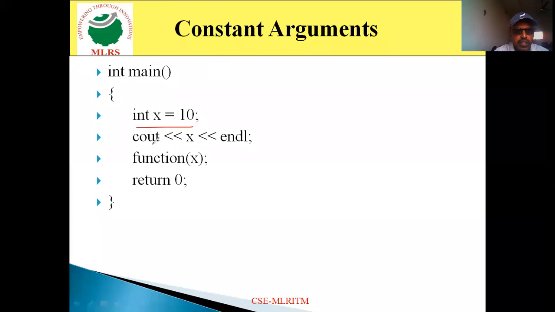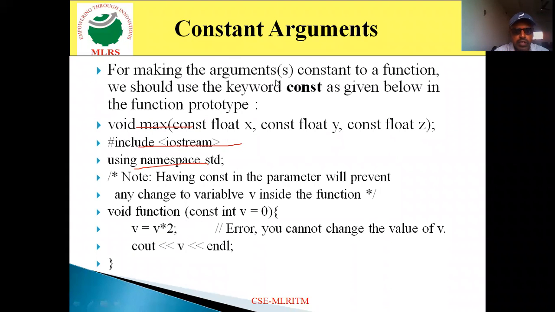In x is equal to 10, cout x value will appear on the output screen. So function x is a function call. It is going to call a function with the x value, that is 10. So it comes to this one. Here we specify const v is equal to 0, so the value 0 is assigned to v. And in this function definition, you are trying to modify the value of v, which is a constant. If you try to modify the value of v, it generates an error. It will not execute. So likewise, you can use constant arguments.